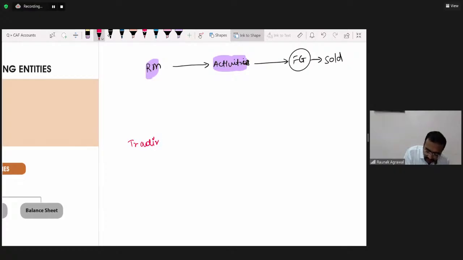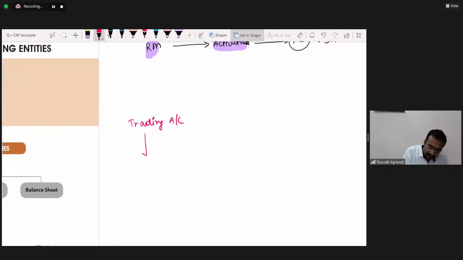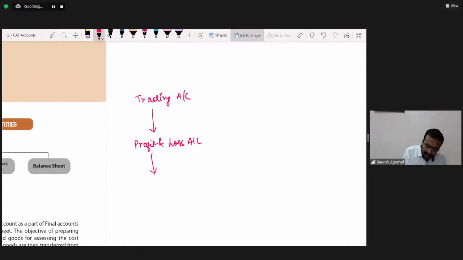What we did, we prepared the trading account. From the trading account, we prepared the profit and loss account, and from the profit and loss account, we prepared the balance sheet.